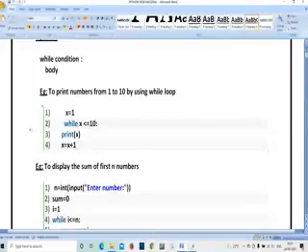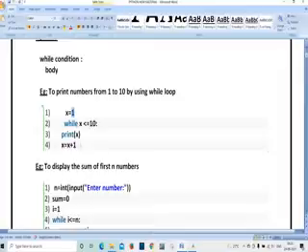So again from the fourth line the control goes back to the first line. Whatever value is present in x, it is 1, so it is going to update x value as 2, and 2 is less than or equal to 10. So print 2, again x is equal to x plus 1, x value becomes 3. So x is incremented to 3. 3 is less than or equal to 10, so the condition is true. It is going to print 3. So x is equal to x plus 1, x value becomes 4. 4 is less than or equal to 10.